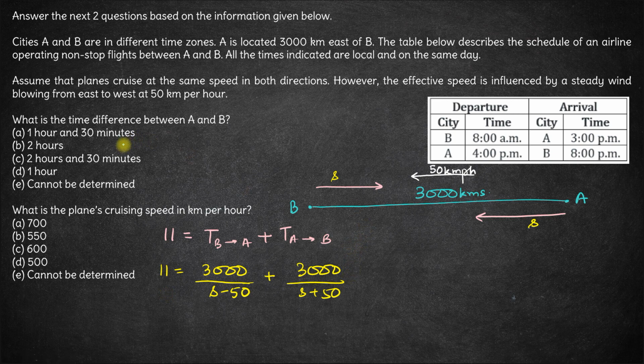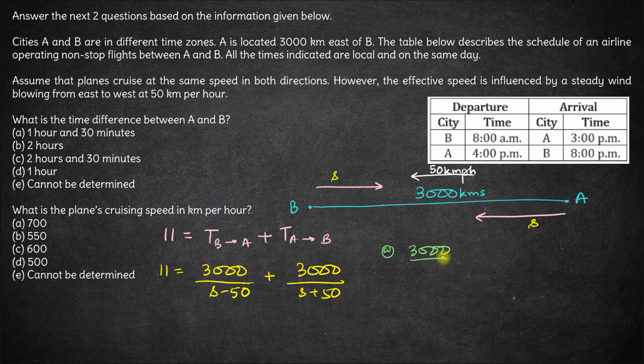Now if you look at the two questions, the first question is about the time difference between A and B and the second question is about the speed of the plane. So the speed of the plane is what we have in this equation. So let's use these options. Let's look at the first option here, 700. Can S be equal to 700? If S is 700, let's see if this equation is satisfied or not.